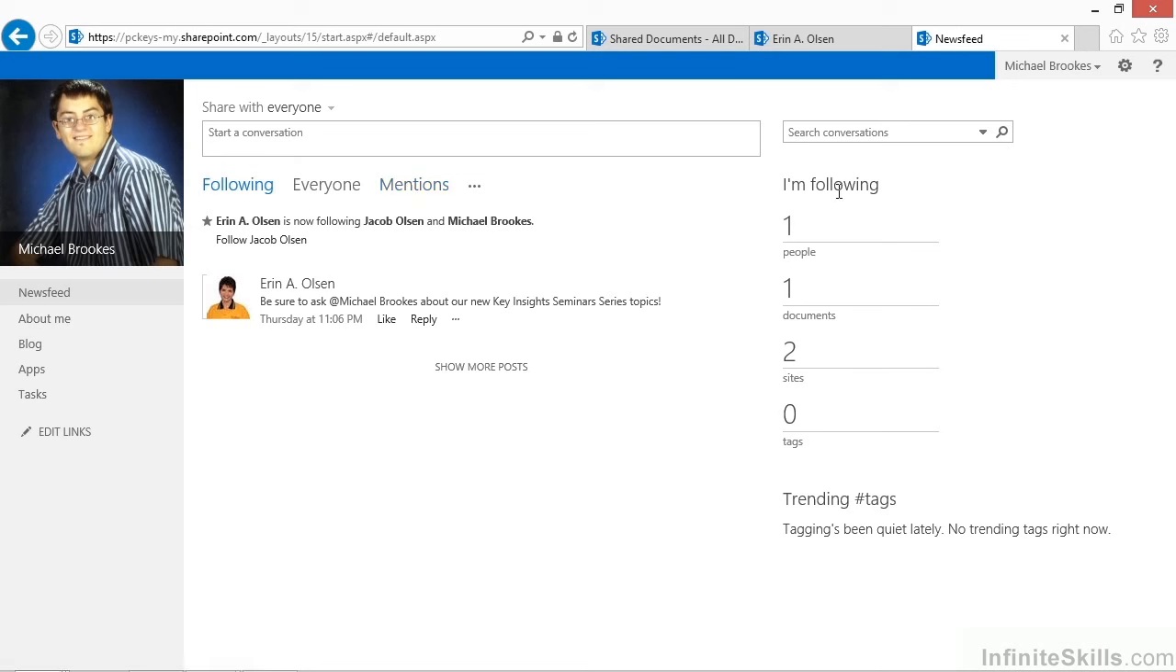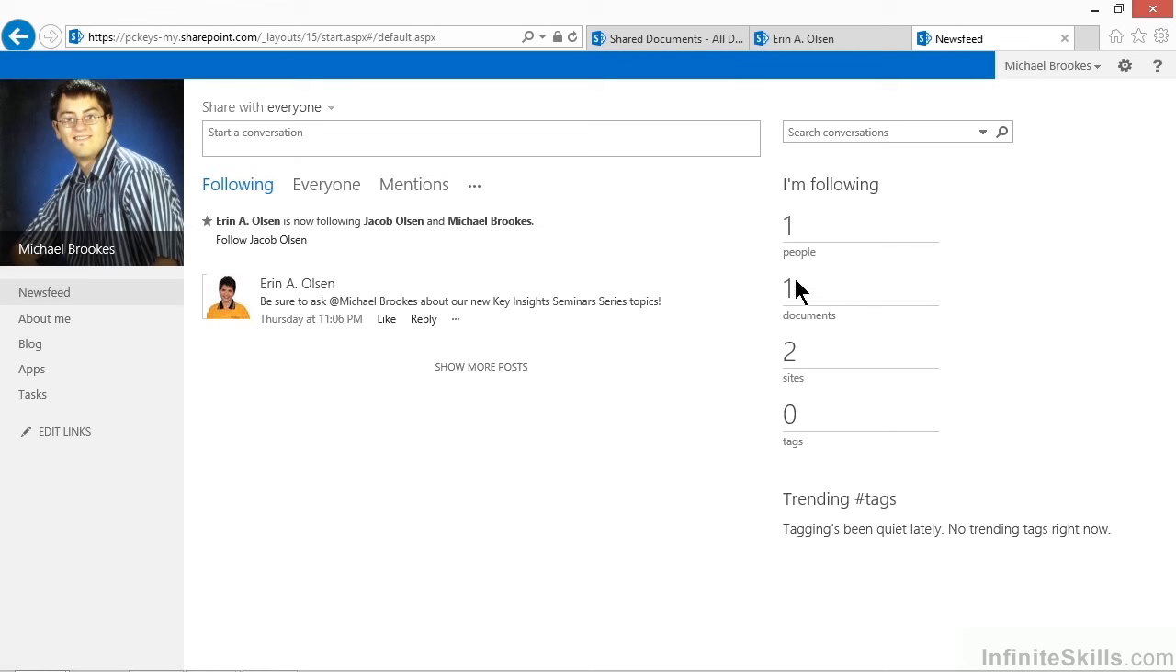On the right-hand side, there's actually a whole area for following. It currently says that Michael is following one person. He's also following one document and 2 websites, and currently isn't working with any tagging and doesn't have any trending tags.